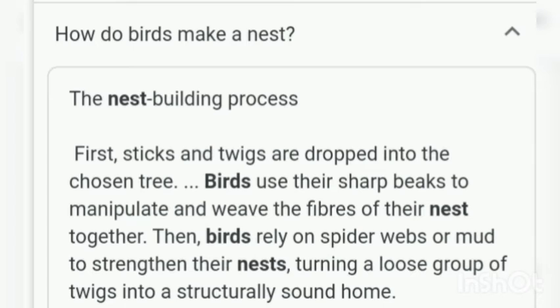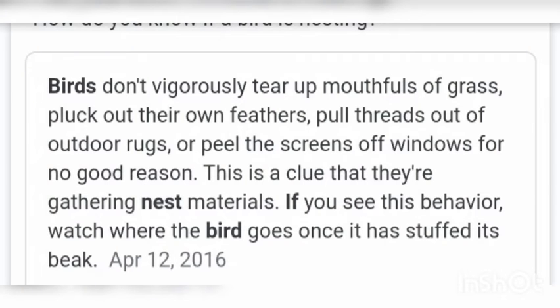structurally sound home. Birds don't vigorously tear up mouthfuls of grass, pluck out their own feathers, pull threads out of outdoor rugs, or peel the screens of windows for no good reason. This is a clue that they are gathering nest materials. If you see this behavior, watch where the bird goes once it has stuffed its beak.